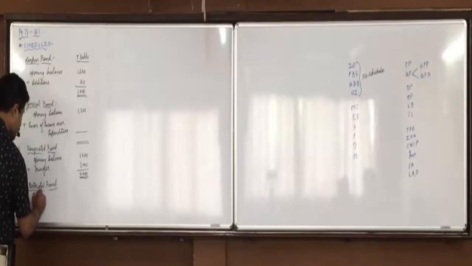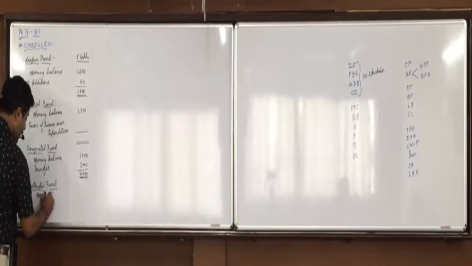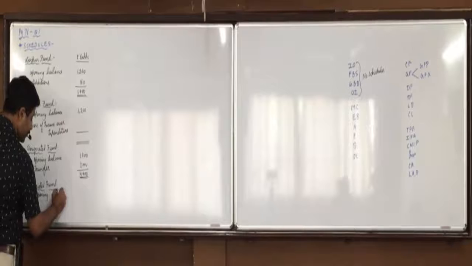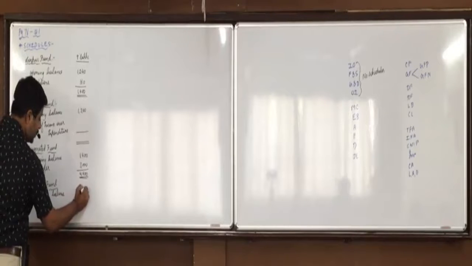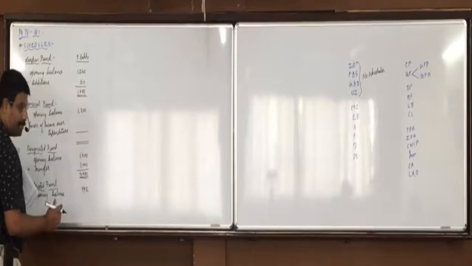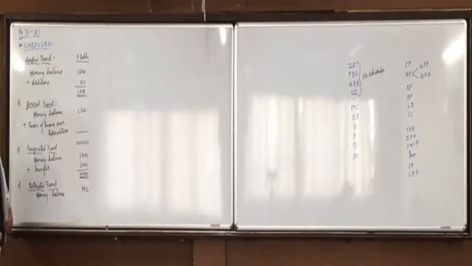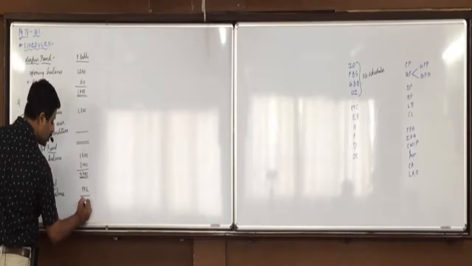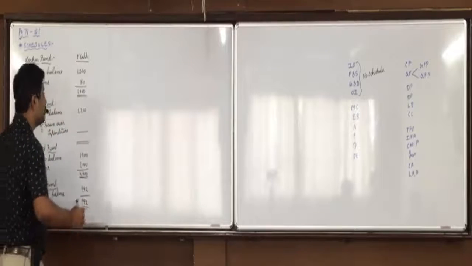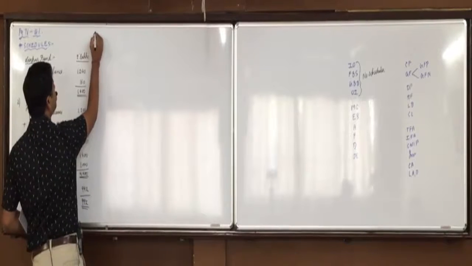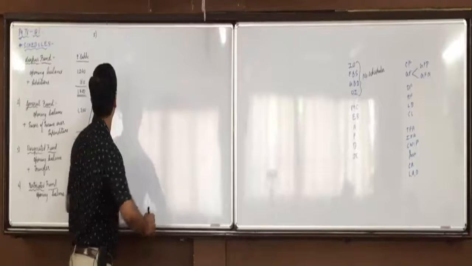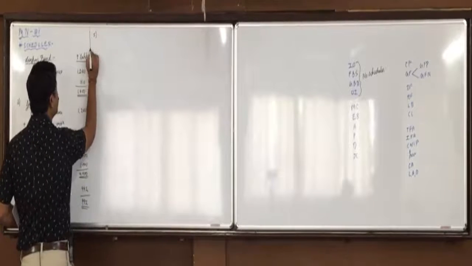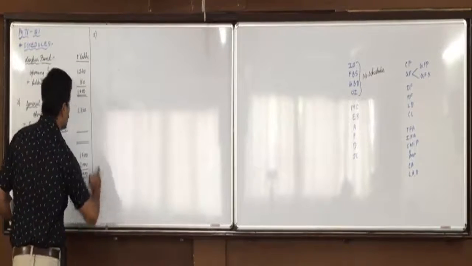Do you get it? Yes. Opening balance 992. Any other item marked as RF? No. So that itself is the total. Then after restricted fund we have loans and borrowings.